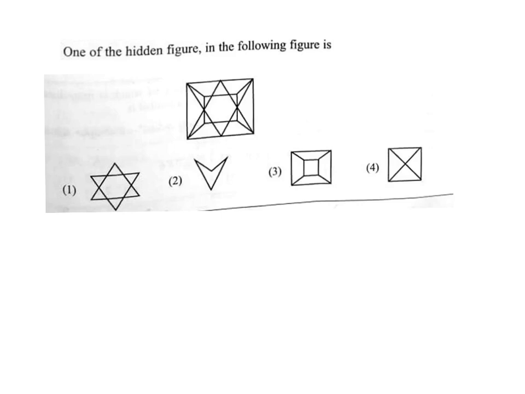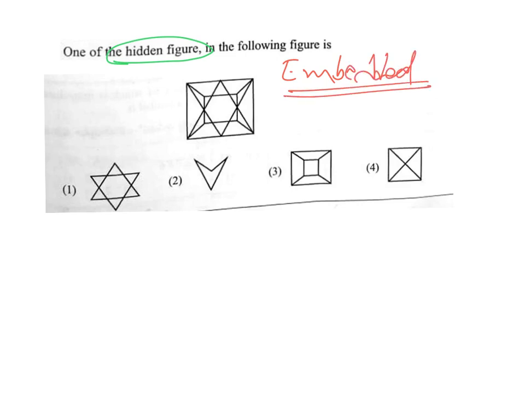Let's see the next question. The next question is, find one of the hidden figures in the following figure. These questions are called embedded figures. They are also very important, so you need to keep this in mind whenever solving embedded figures. Again, these are also very easy. Out of these 4 options, which option is embedded in the figure, he is asking. If you see this, I can directly say that the answer is 3, because this is visible.